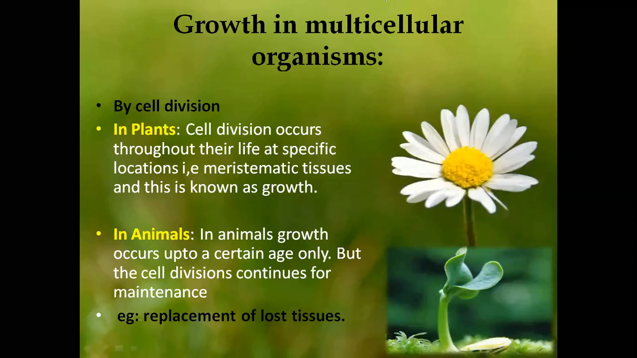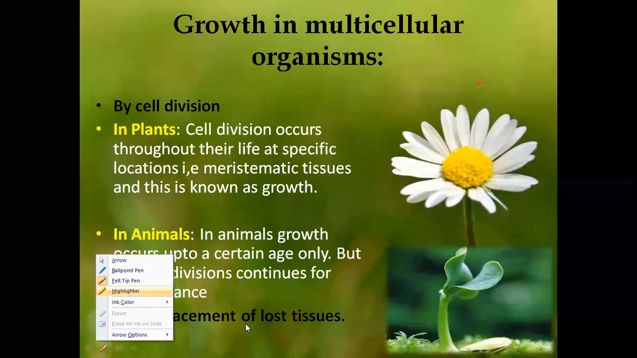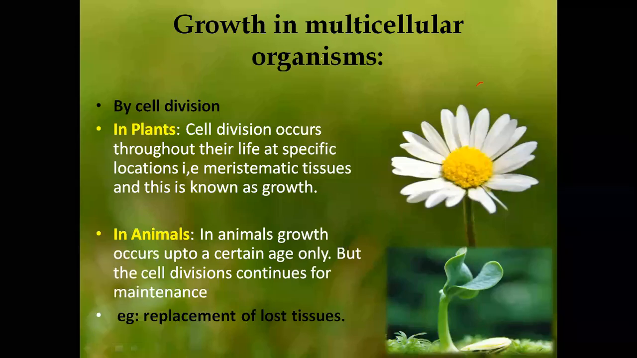So now coming to cell division. Cell division occurs throughout their life at specific locations. Throughout their life, at specific locations. It takes place in meristematic tissue, and it is known as growth.